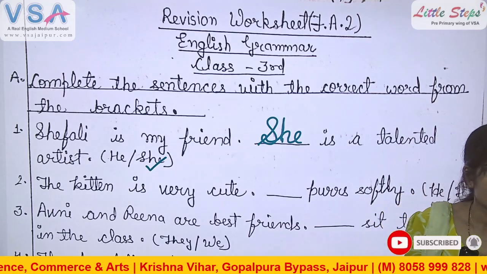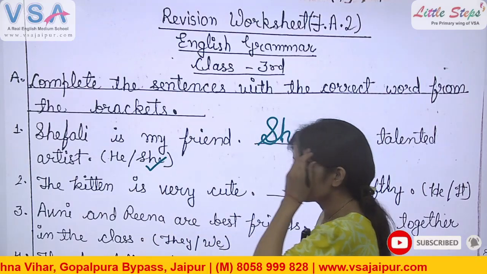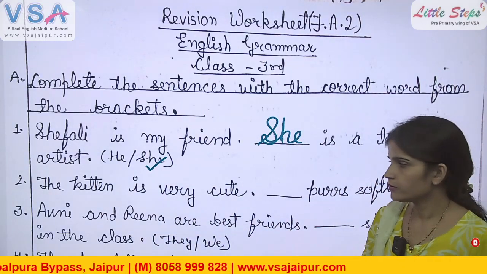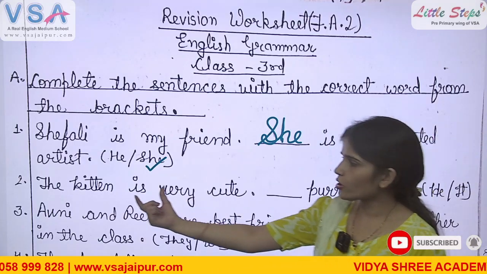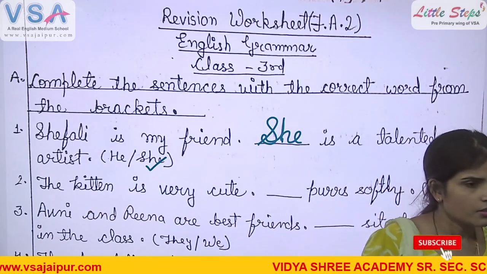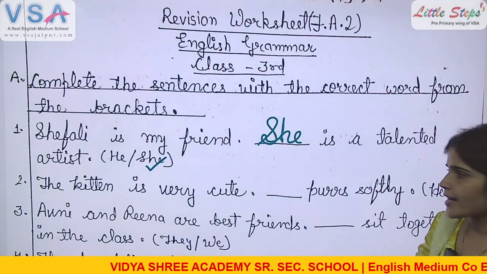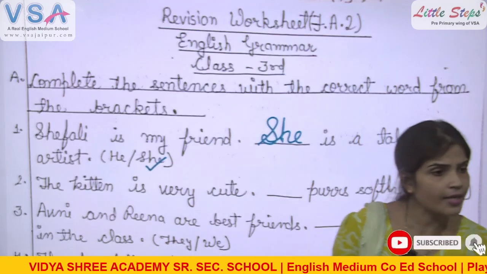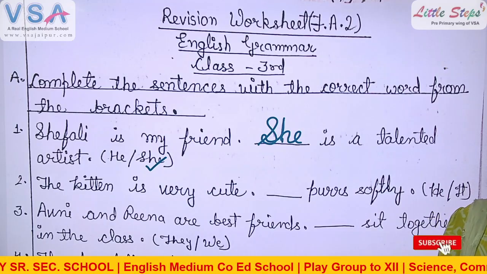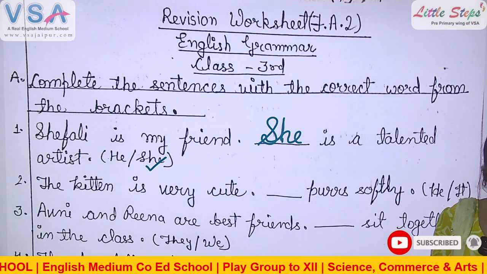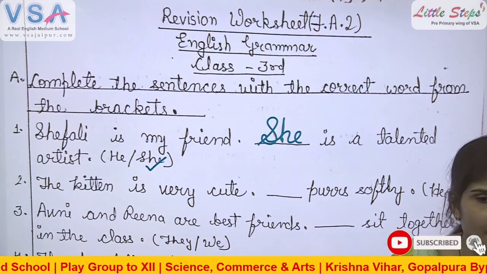Yes, stand up, Darshit. Sit, Khushveer. Read the second one. The kitten is very cute. Kitten. What is kitten? The baby of a cat. Cat's baby is called kitten. It's an animal, right? So which is the correct pronoun? Which pronoun do we use for animal? He or it? It. We all know we use it for a singular animal or anything.